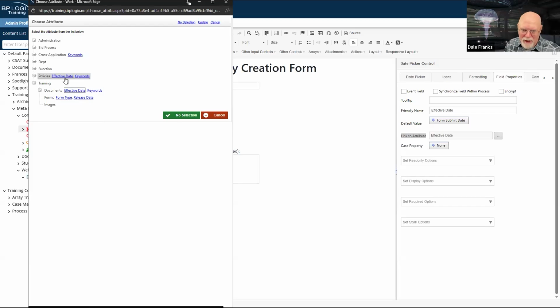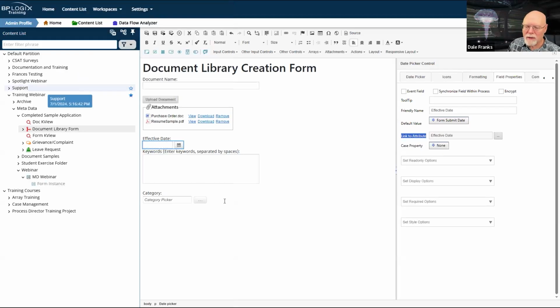Unfortunately, for a previous webinar, I duplicated the training one and created effective dates and keywords. But notice the effective date is selected here. It has the little border around it. That is the attribute that I want to link to this particular field. So it is actually going to apply that attribute.